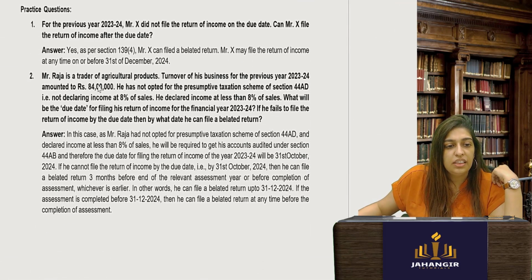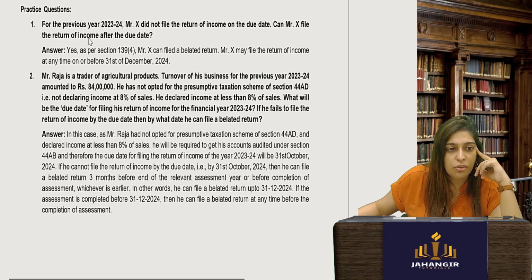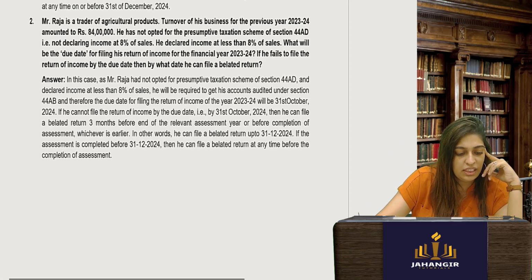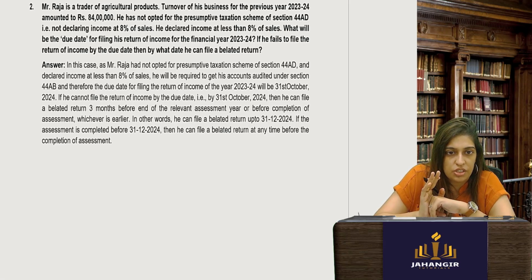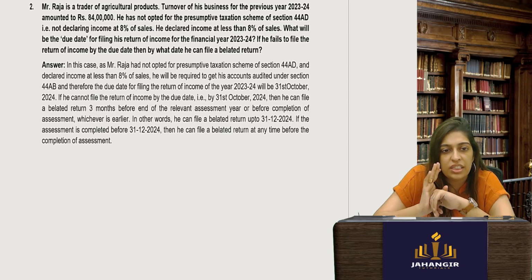Now let's see. We'll do question number 2 first. Mr. Raja is a trader of agri products. Turnover of his business amounts to 84 lakhs. He has not opted for presumptive taxation, that means he's doing an audit. He declared income at less than 8% of sales. What will be the due date for his return? So if he's doing an audit, it is 31st October for filing his return.